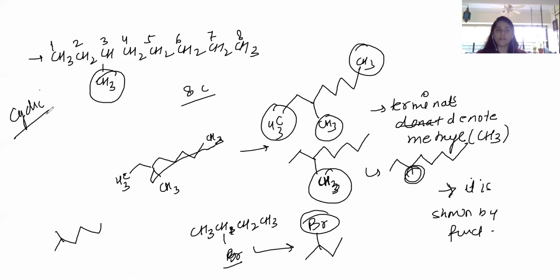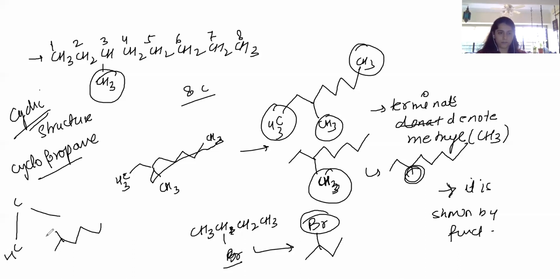Also, cyclic structures. If we have to write cyclopropane, let me write it in a dash structure. So how is it going to be?